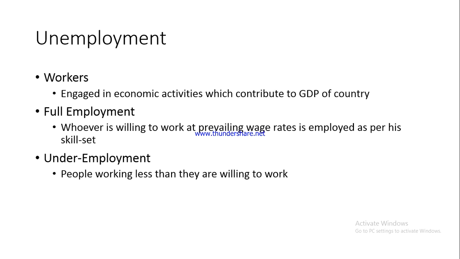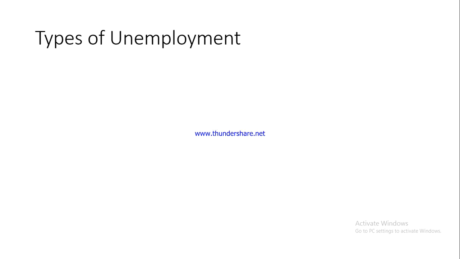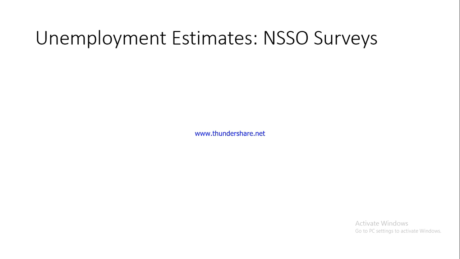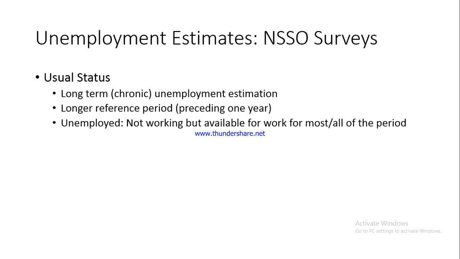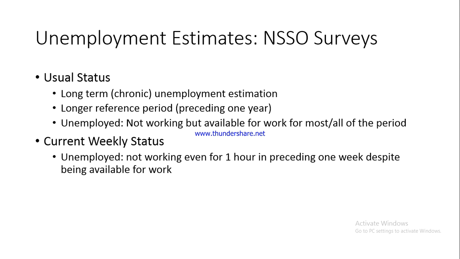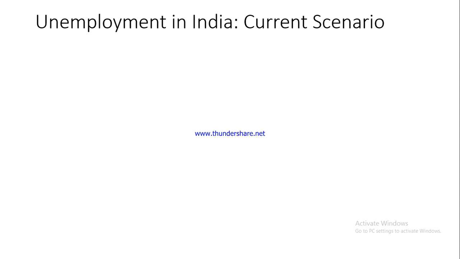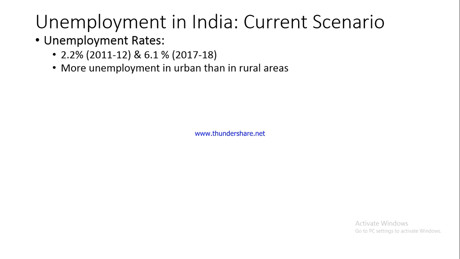We understood the basic definitions of somebody who is a fully employed individual or somebody who can be called a worker. We talked about the various types of unemployment and then we started talking about the measurement of unemployment rates. We talked about the various estimates made by NSSO. Right? Now, let us talk about unemployment in India and the current scenario.